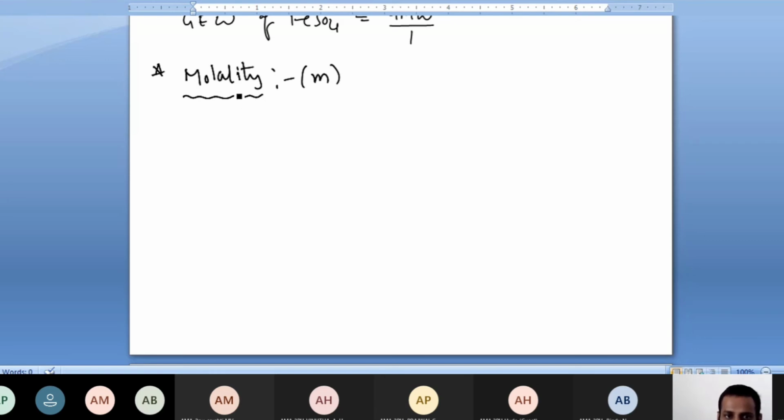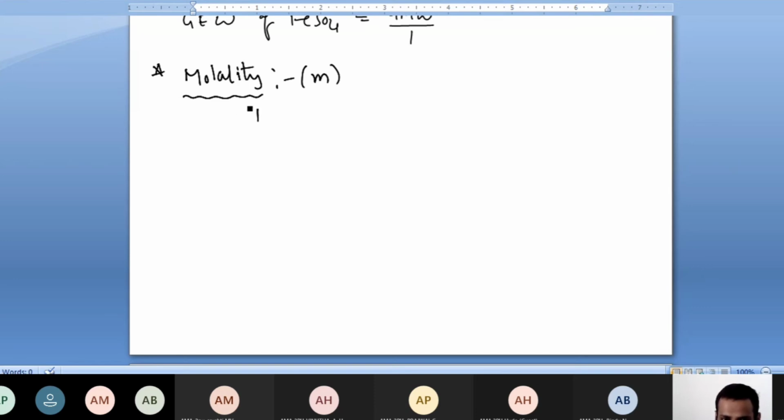So now I will explain molality. What is molality? Molality means the number of moles, here also moles only, but the number of moles of solute present in 1 kg of given solvent. This is the most important. So everybody, please observe, I'll write.